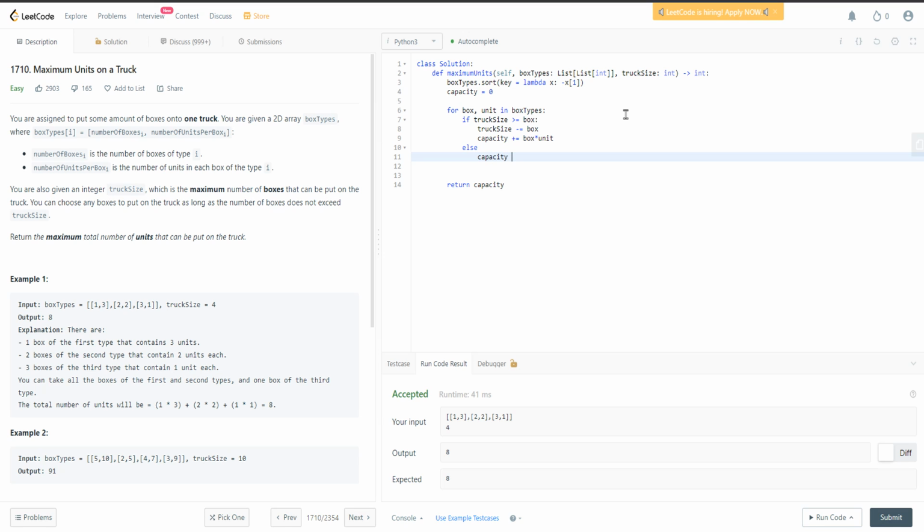And our capacity can plus equal the truck size, which is how much we have left, times the current unit. Because this truck is special, it doesn't limit the box units, it just limits the number of the boxes. So we need to change these two variables according to how many we have left.